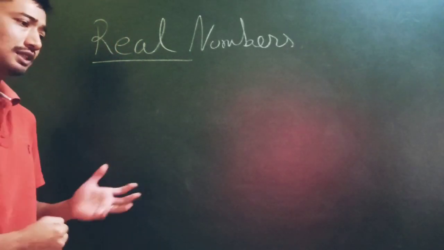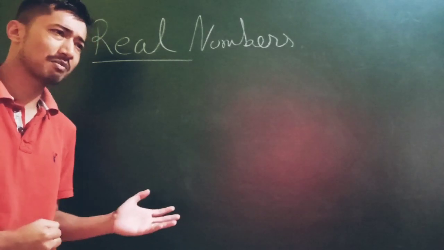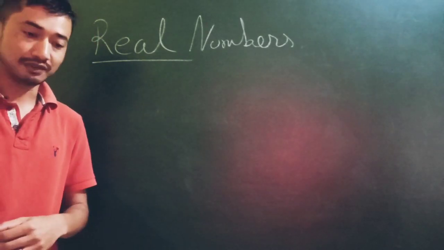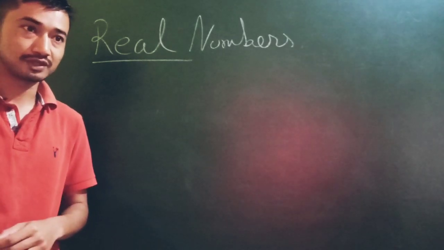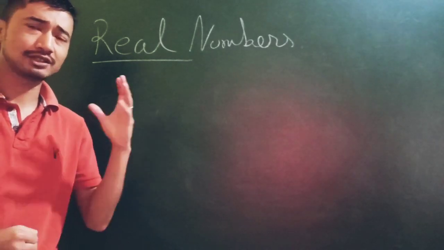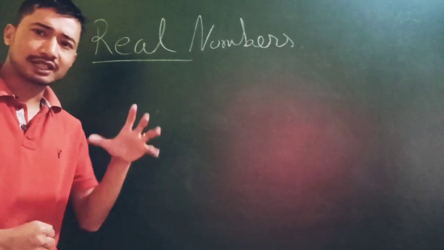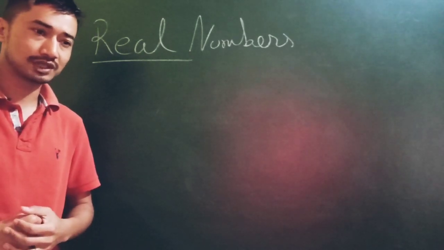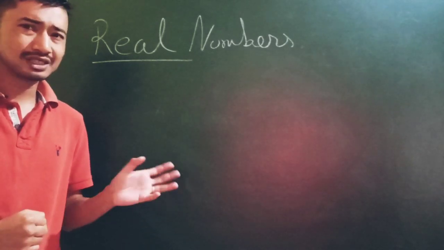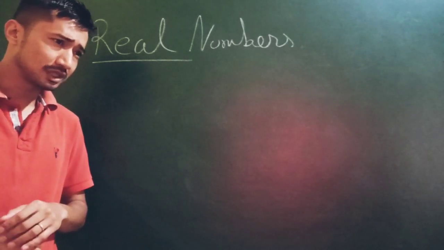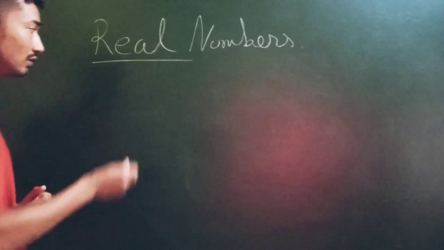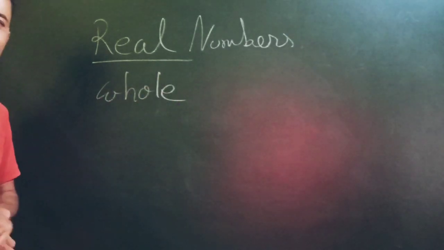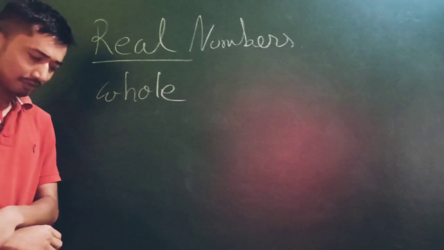Now if you think back right from our primary classes, the different kinds of numbers that we have studied, groups of numbers that we have studied. So let's go back to memory lane and bring back some of the number groups that we have studied. First, if you remember, you must have studied whole numbers. You remember whole numbers? We have studied about whole numbers, isn't it?